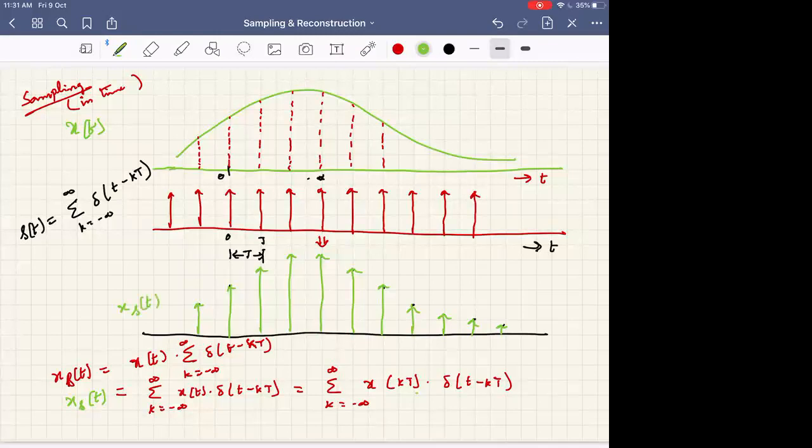Because these are all distinct, at 0, T, 2T, 3T, minus T, this is the separation. If I keep this information of capital T, the sampling period, somewhere else and don't show it everywhere, I just want to see this as a sequence of numbers.